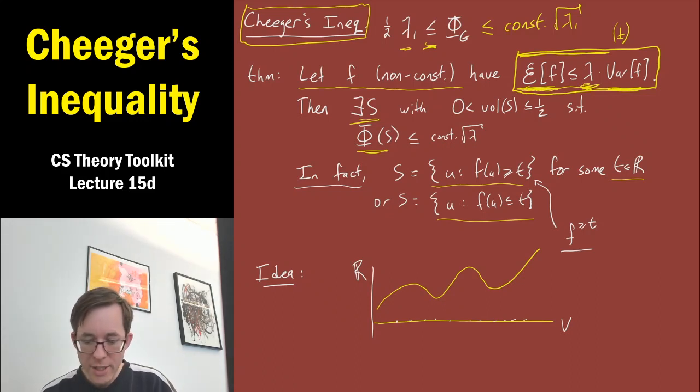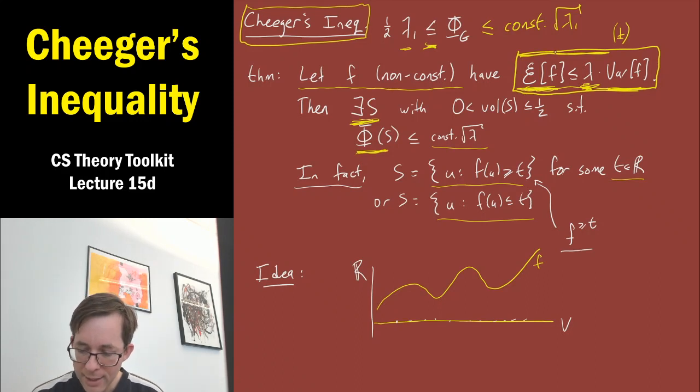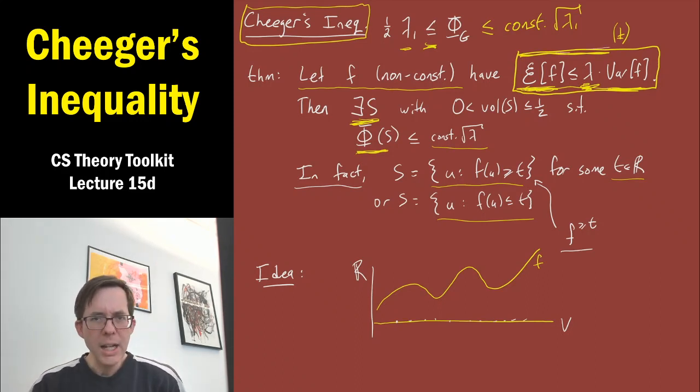And the desired output is this set S. We're trying to convert f to S such that S's conductance is comparably small. Imagine this is our quote-unquote input function f, and we're trying to convert it to this set S. And this dagger assumption about f, you should think of it as a Lipschitz condition on f, or a smoothness condition on f.